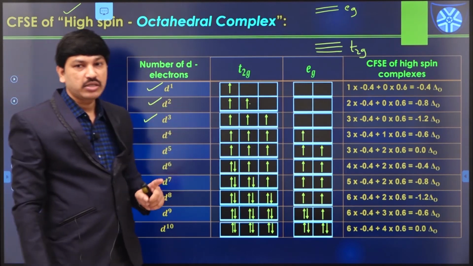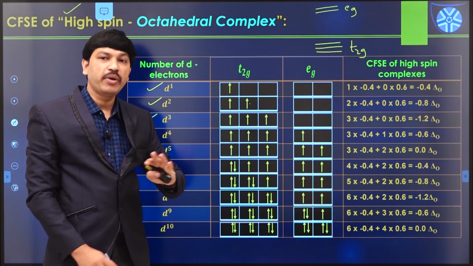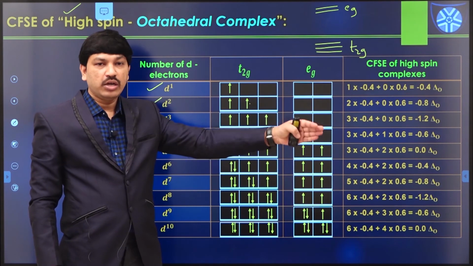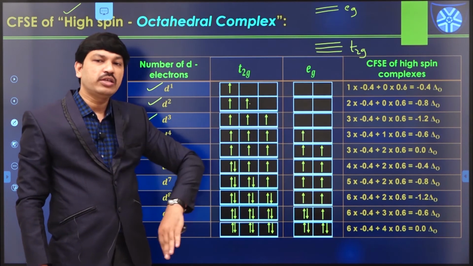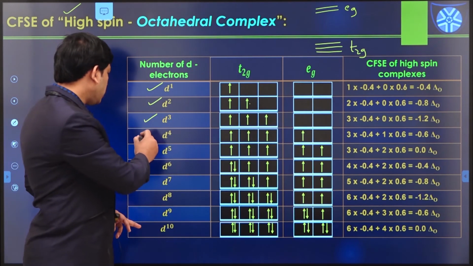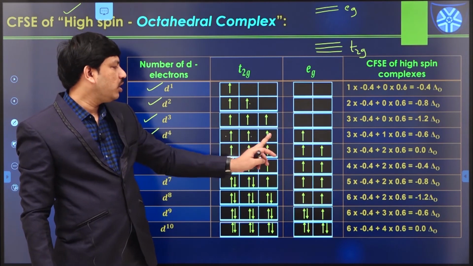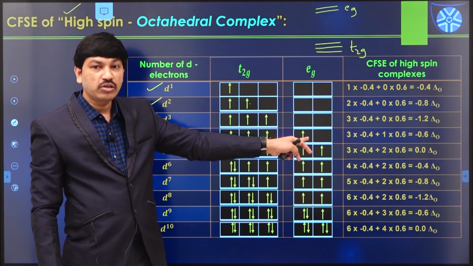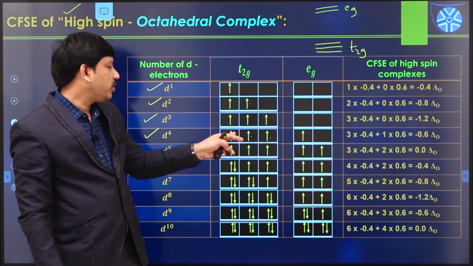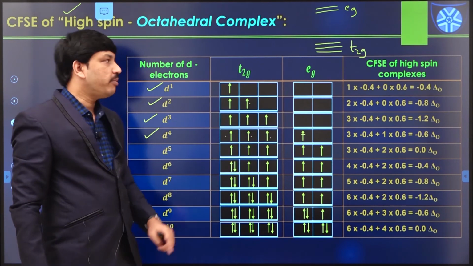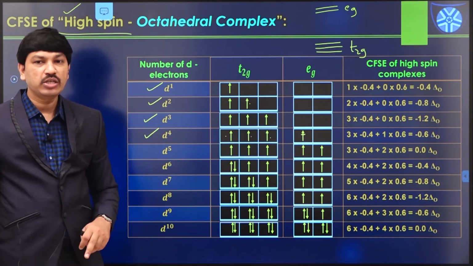In high spin complexes case, first there is no pairing process. First electrons enter into all the t2g and eg orbitals, then only there is a pairing process. So if you see in the case of d4 configuration, 1, 2, 3, the next electron enters into the eg orbitals only. It is not pairing up with another t2g electron. So the next electron actually enters into the eg orbital, because this is a high spin complex.